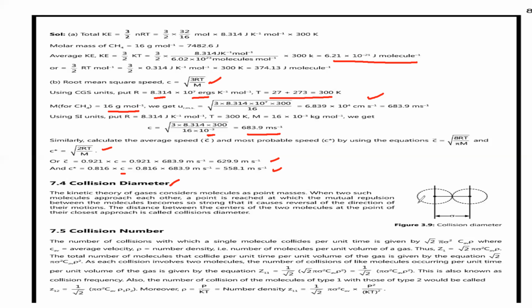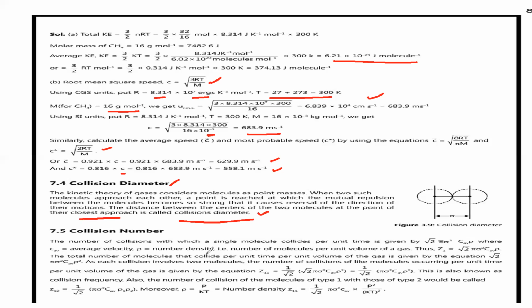The distance between the centers of the two molecules at the point of their closest approach is called collision diameter. Now what is collision number?